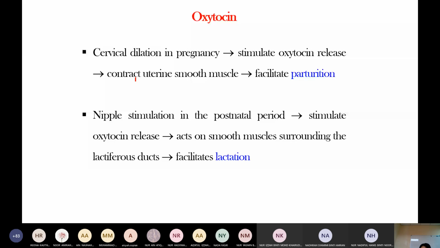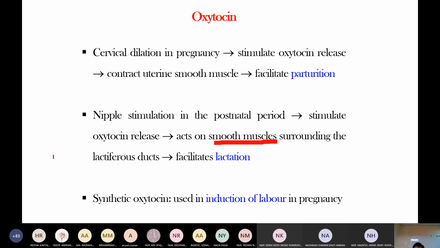Just now I mentioned that prolactin is milk secretion. Milk ejection is oxytocin action. Okay, different. When the baby sucks, oxytocin acts on the smooth muscle, causing milk ejection.